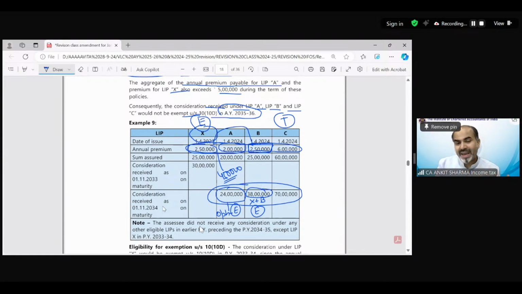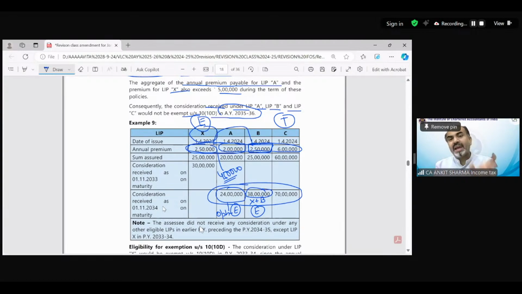If you aggregate X and A premium, it would be 450 and you will get the exemption of 24 lakh. You cannot get the benefit of A and B both because in that situation, these three values exceed 5 lakh rupees. So the combination could be X or A, or X or B, or X or C. C is not possible, already exceeding.